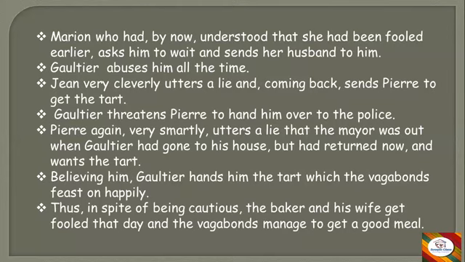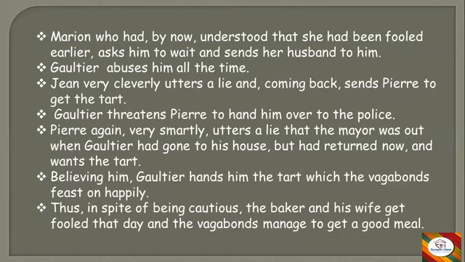He cleverly changes the topic and says the mayor has returned and now wants to dine with him. Believing him, Gaultier hands him the tart.